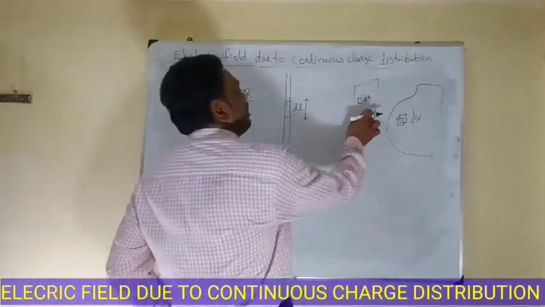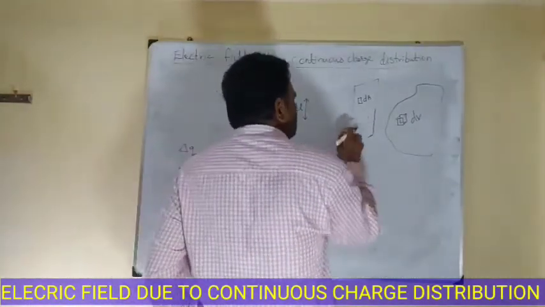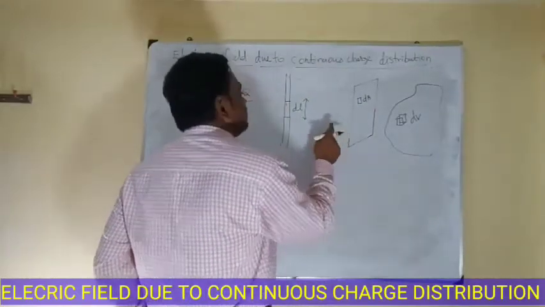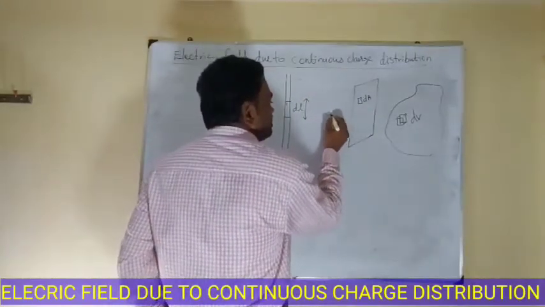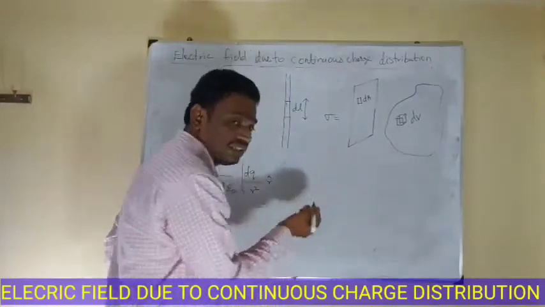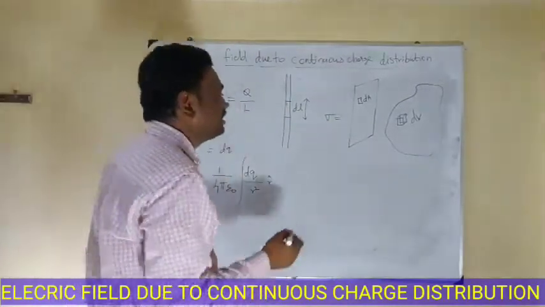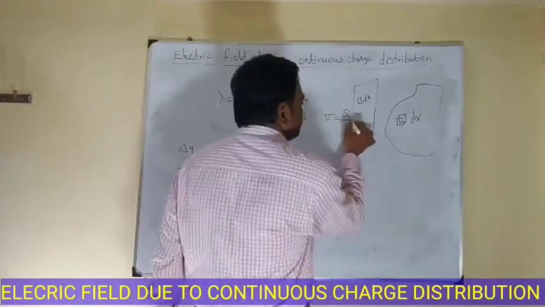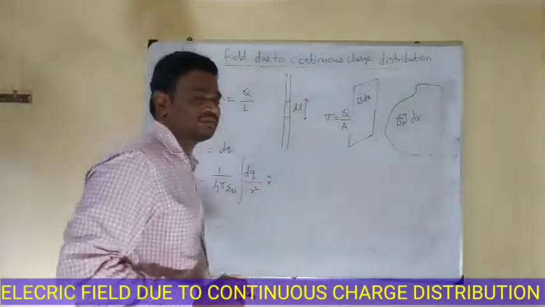Suppose it is a surface area, a metal sheet, then we have to use charge per unit area. In this case, the charge density is sigma. Surface charge density is sigma, which is charge per unit area.